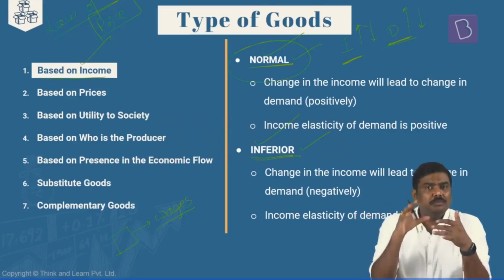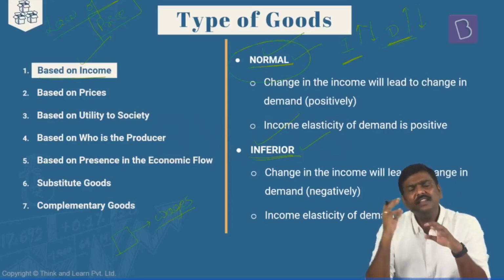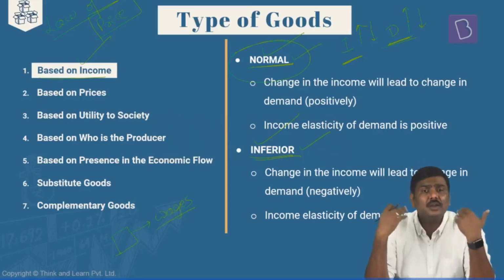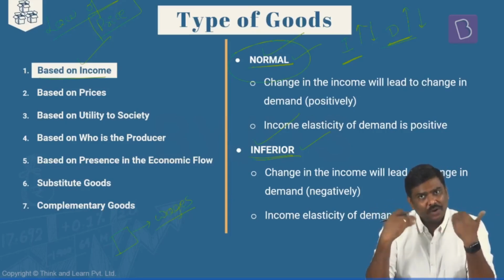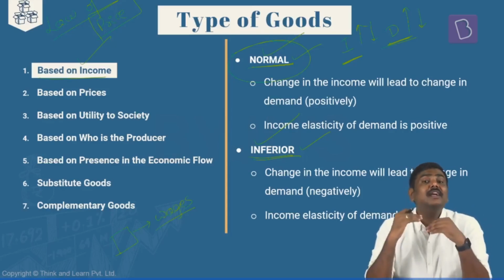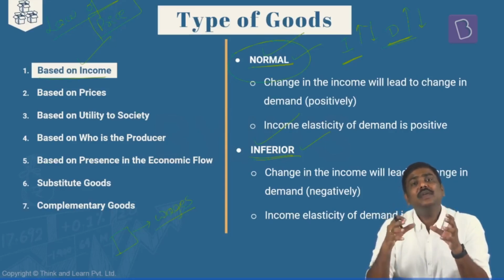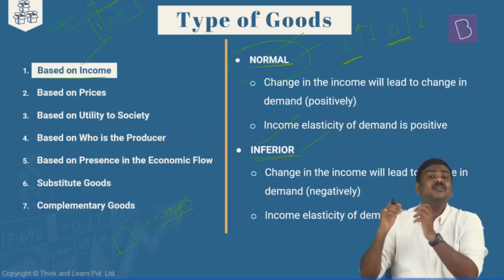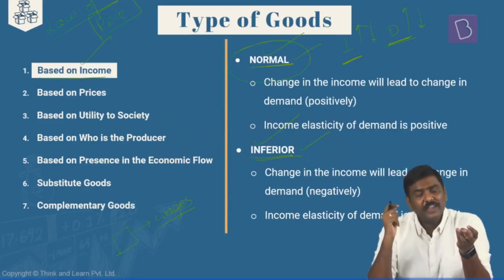What if the same household, people in this get jobs either in the private sector or let's say in the government sector, or they start their own enterprise, as a result of which the income of the household increases. And when the income of the household increases, can I simply say that they will start consuming more and more of a certain set of goods? For example, they will prefer to travel by their own vehicle.